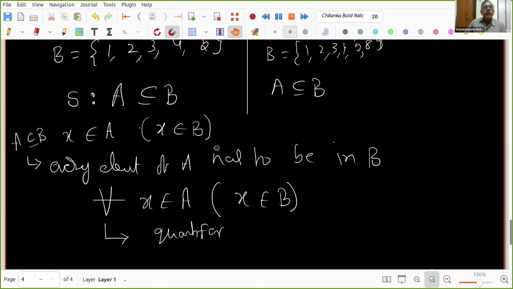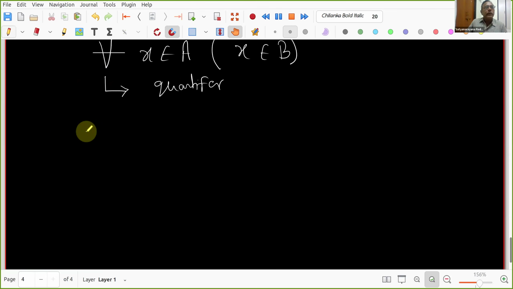Now I'll ask one of you: A is a subset of B if, so what is the definition now? How do you define it in mathematics? Be quick. Now you understood it. Definitions are crucial, right?